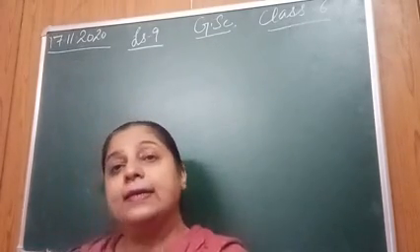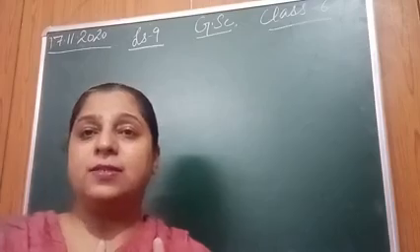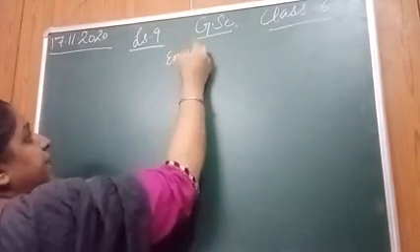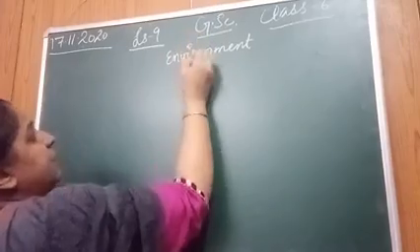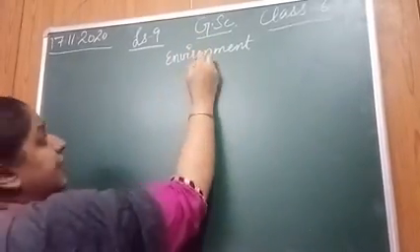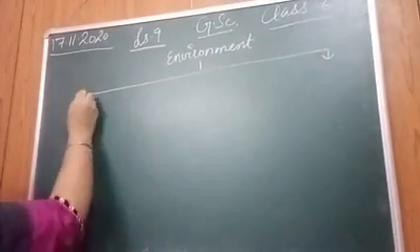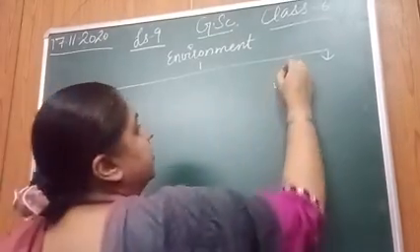Students, you might be knowing in our environment there are two types of components, but it's better if you note it down side by side. These two types of components are biotic and abiotic.